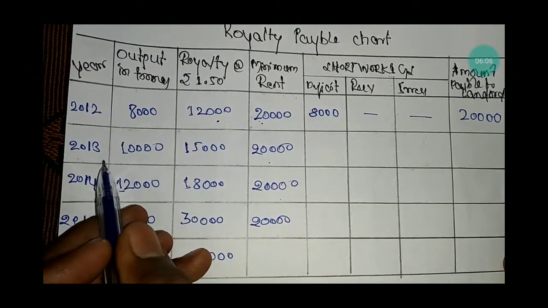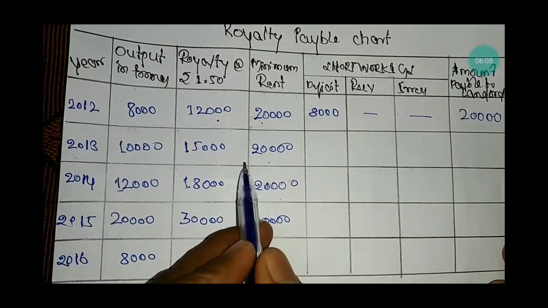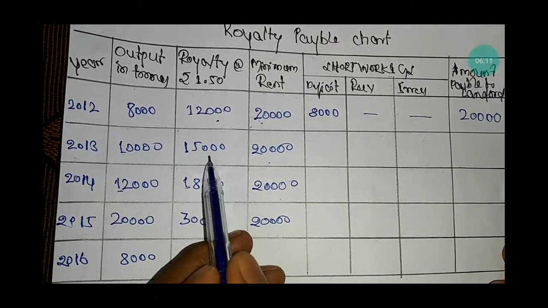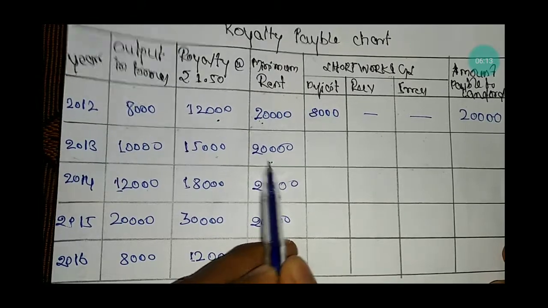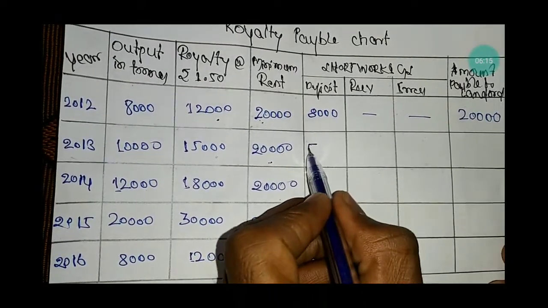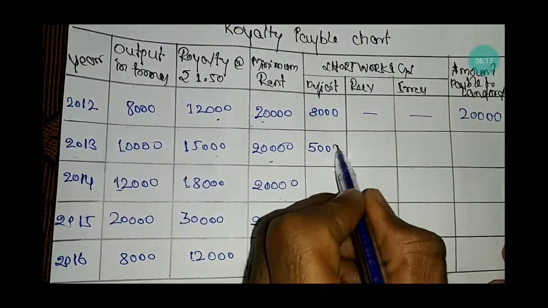In the year 2013, the royalty is less than the minimum rent. So again the royalty is less than the minimum rent by rupees 5,000.